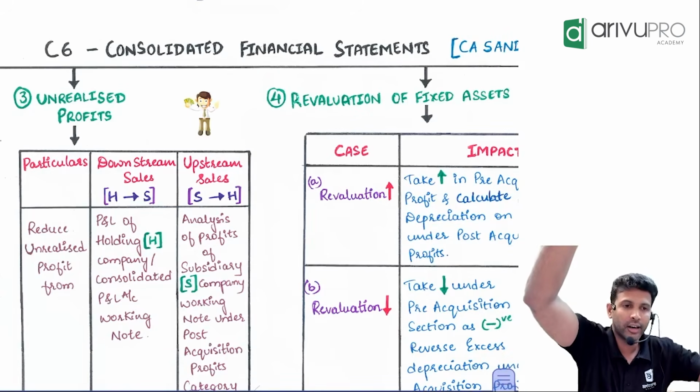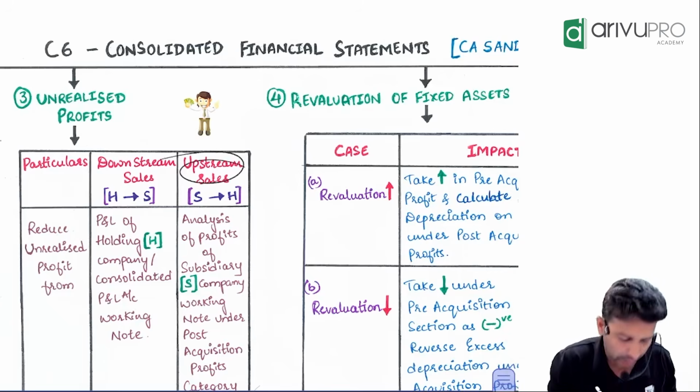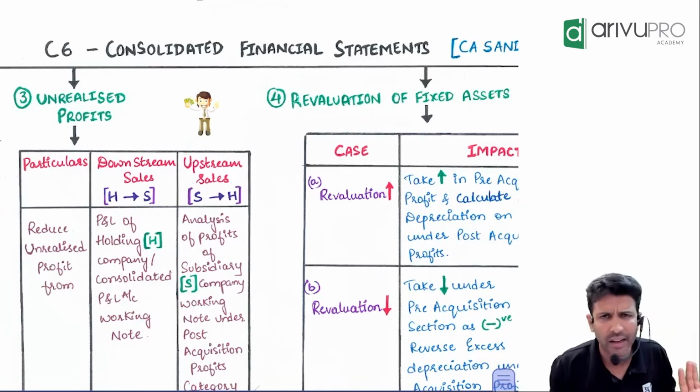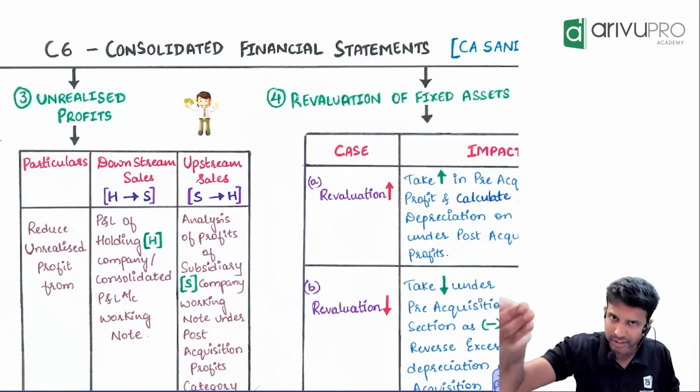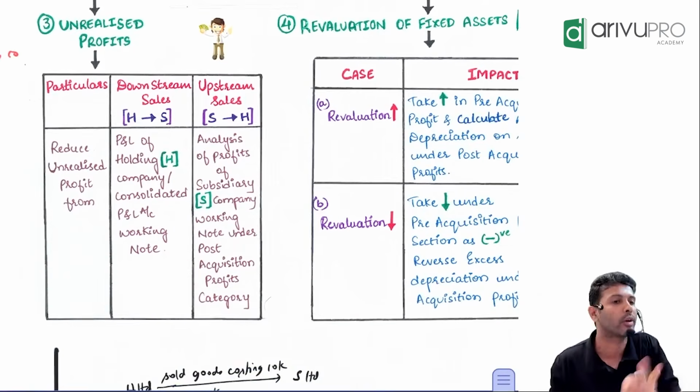Now holding is here, subsidiary is here. If the subsidiary has sold goods to the parent, the arrow is looking up. That becomes an upstream sale. So both can be asked. If a downstream sale occurs, what to do? If an upstream sale comes, what to do? That is what I've just tried to call out here.